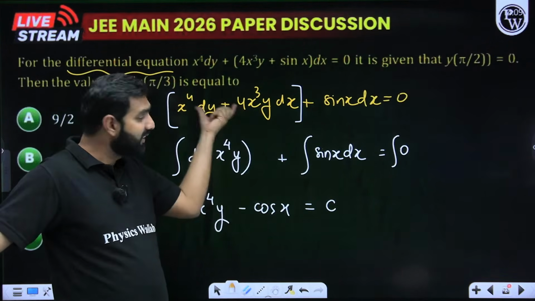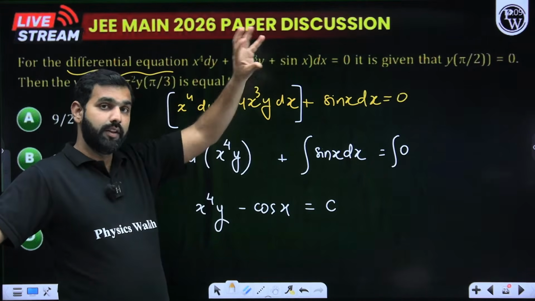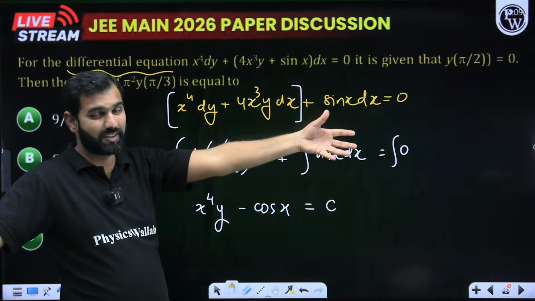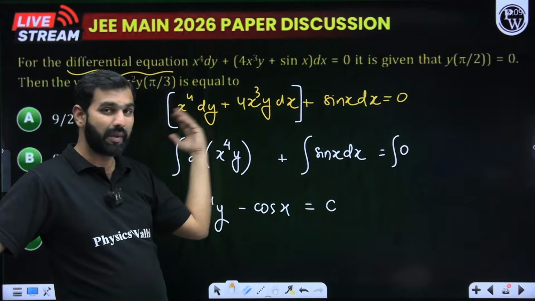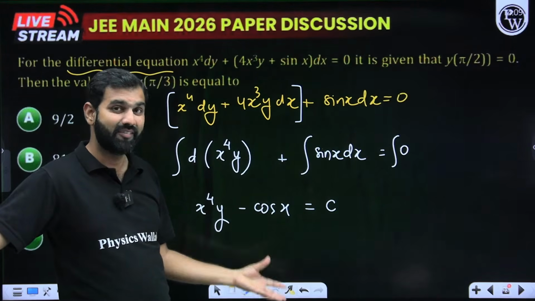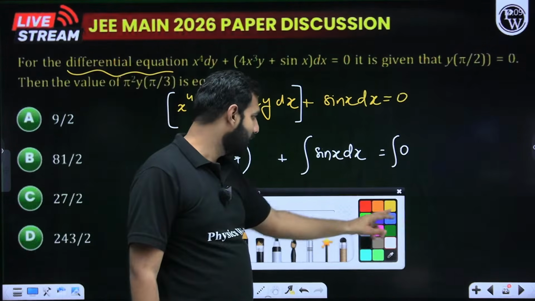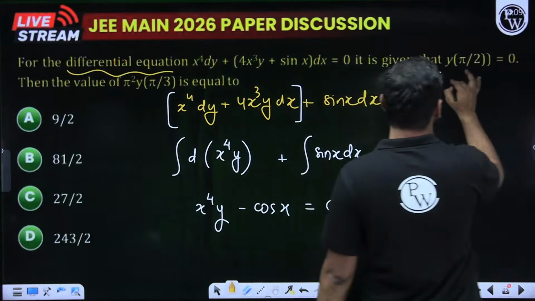If you could strike this particular part, and I'm constantly highlighting, yesterday also in the morning when I was taking that revision session of the most anticipated questions which we discussed, there also I highlighted: learn exact differential equations. They make you solve the question within two steps. Look at this solution. Is it not very easy, very efficient, very time saving? So with that, when I go ahead with this, I hope the only part which I'm skipping now is that it is given that y of pi by 2 is 0.